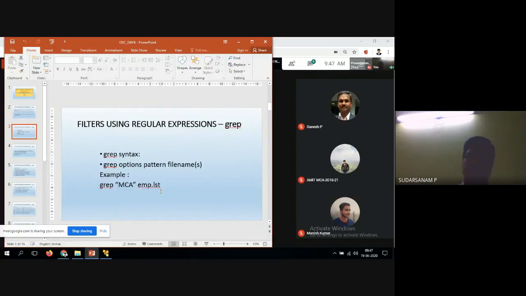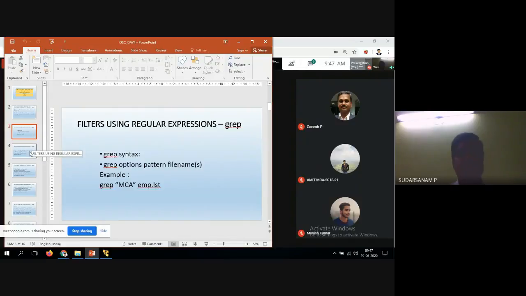In BE you also have different groups: CSE, ECE, ISE departments, like that. I want to print only the faculty who belong to the MCA department, something like that. I can print it using the grep command. That is one example.